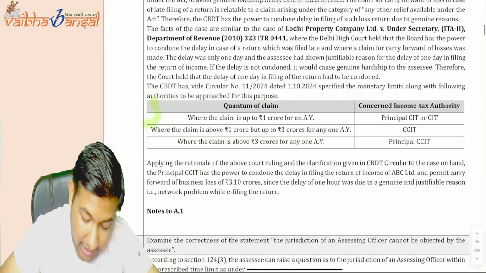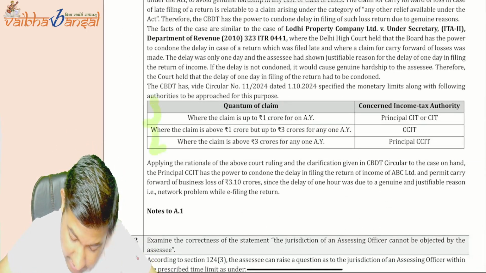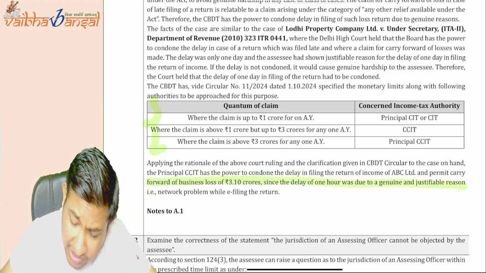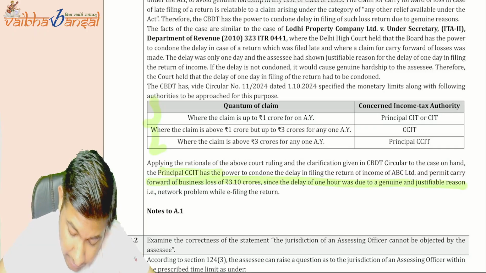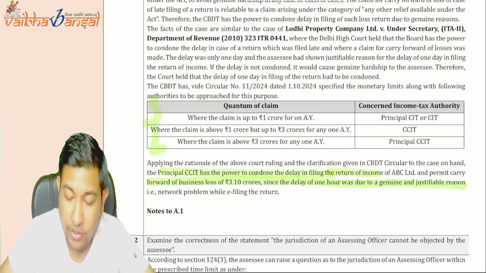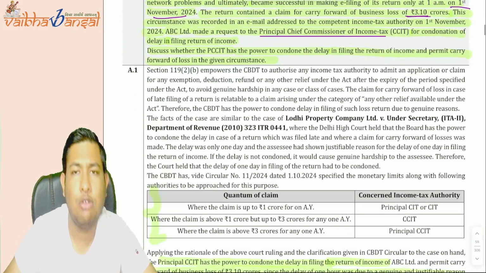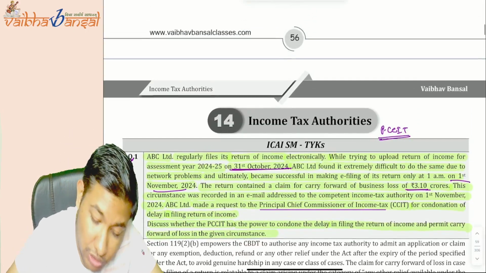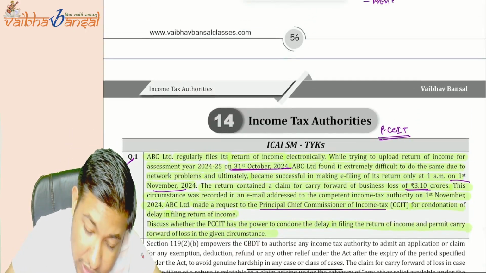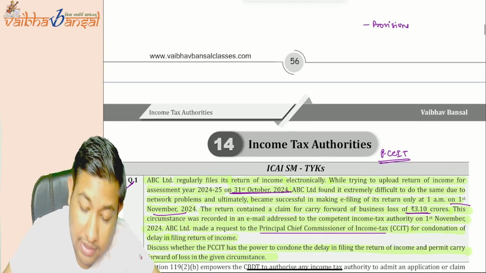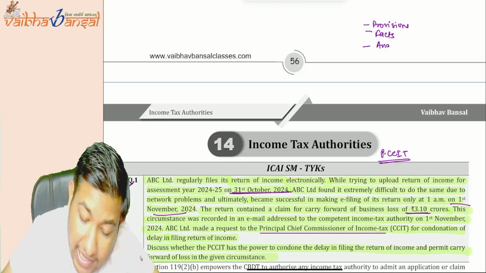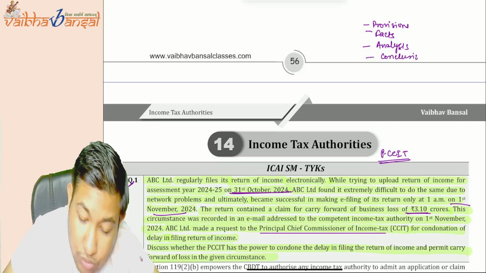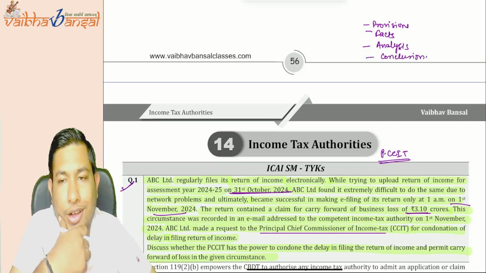Now you have to write this, and then you need to say that this is a genuine hardship and a justifiable reason. Okay, so the Principal Chief Commissioner has the power to condone the delay in the filing of return of ABC Limited. But how to write this? See, first you need to write the provisions of the Act. Then you need to write the facts of the case. Then you need to write the analysis of the case, and then finally you need to give the conclusion.